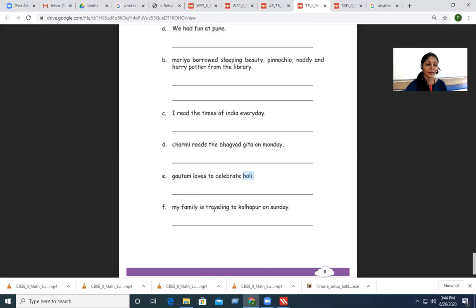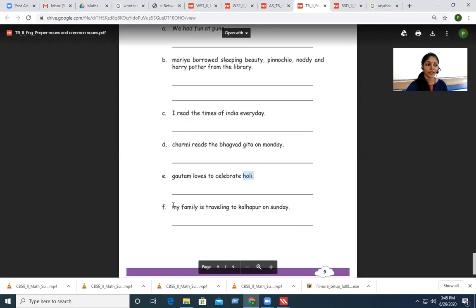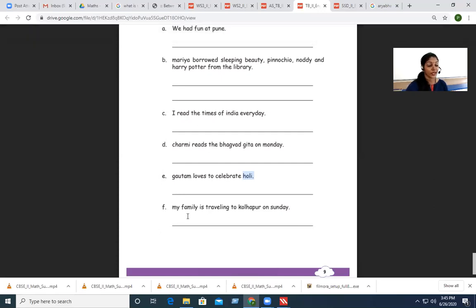My family is traveling to Kolhapur on Sunday. So, which are the proper nouns here? Kolhapur and Sunday. What about "my"? You know that whenever you're writing a sentence, we should always start with a capital letter, right?